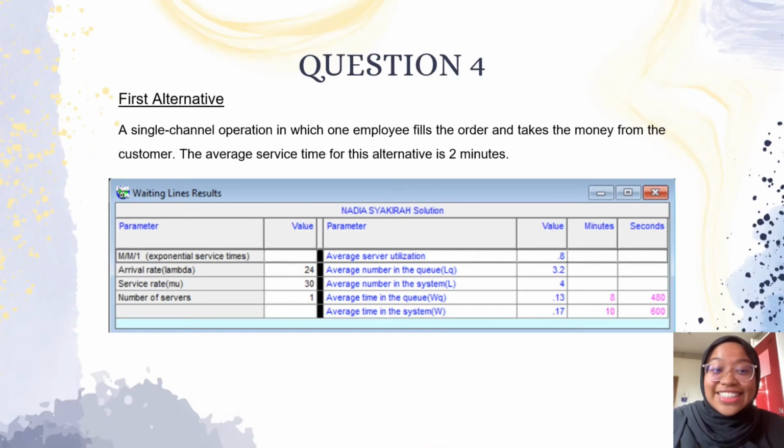There are 3 alternatives. Let's go to the first alternative. It says a single channel operation in which one employee fills the order and takes the money from the customer. The average service time for this alternative is 2 minutes. We key in 24 for the lambda and 30 for the mu. And this is the output we got from QM for Windows.